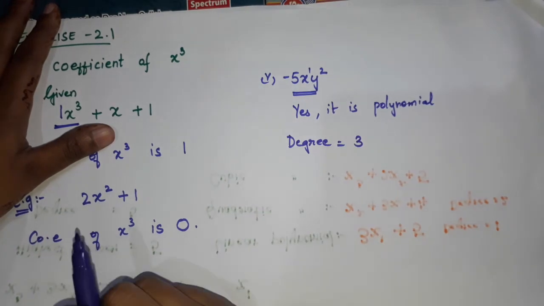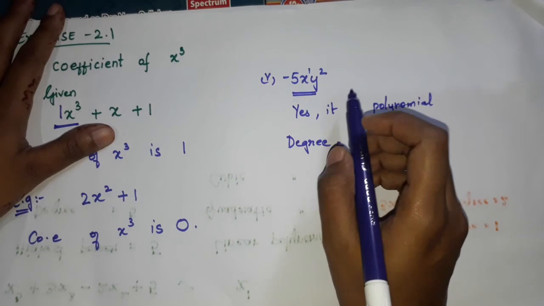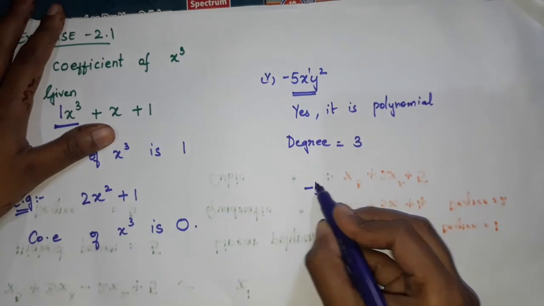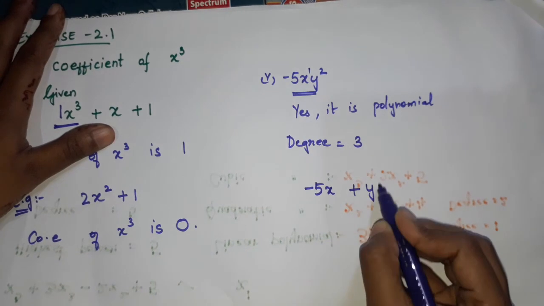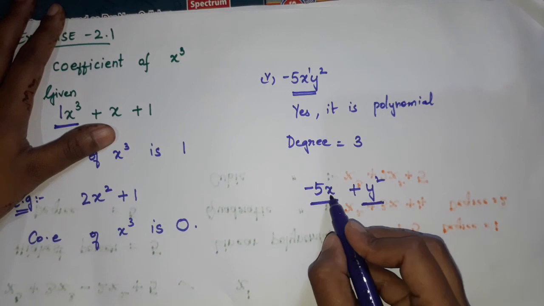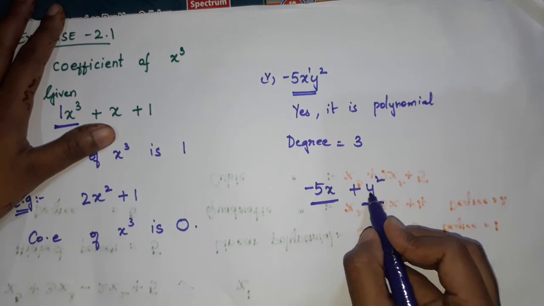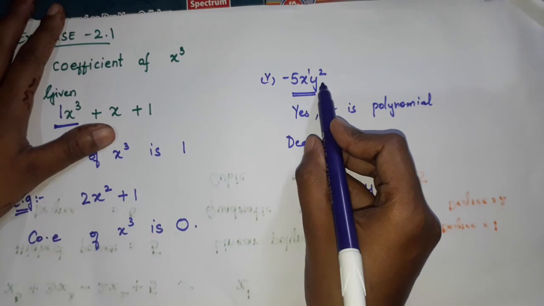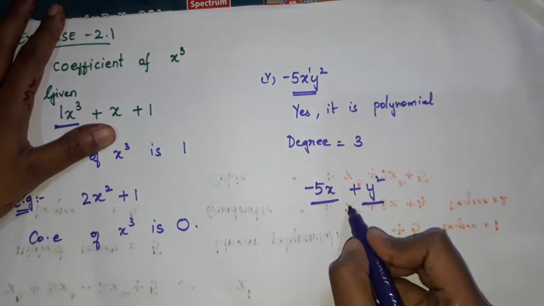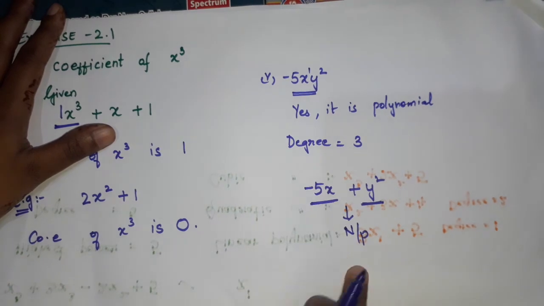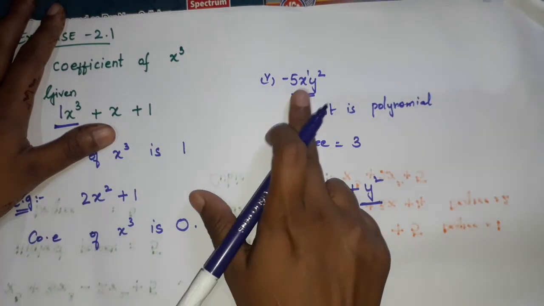Here, why did I say this is a polynomial? Because x and y are in the same term, right? Yes or no? If it is minus 5x plus y square, which is a binomial, then x and y are separate terms. If it is a monomial, then it can be x, y, z, and it is a polynomial itself. This one is not a polynomial, but this one is a polynomial.